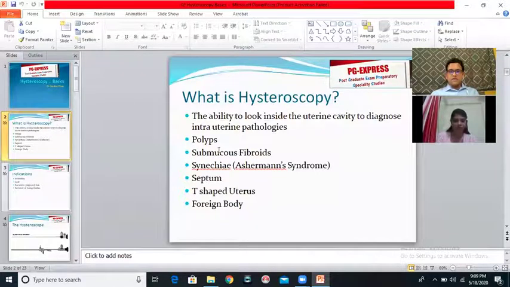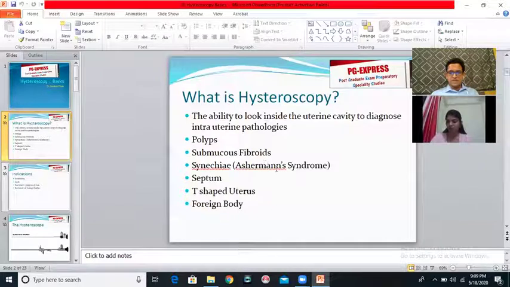What is hysteroscopy? The ability to look inside the uterine cavity. And what are the common abnormalities that we expect to find inside the uterus? There are mainly 6 specific abnormalities for which we do hysteroscopy and which are correctable by operative hysteroscopy: endometrial polyps, submucous fibroids, intrauterine synechia, also called Asherman syndrome.